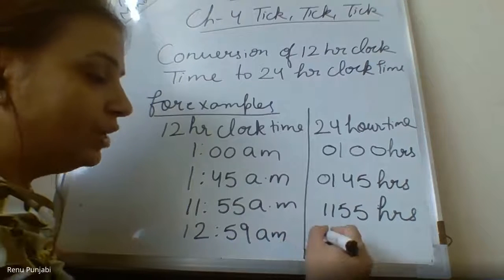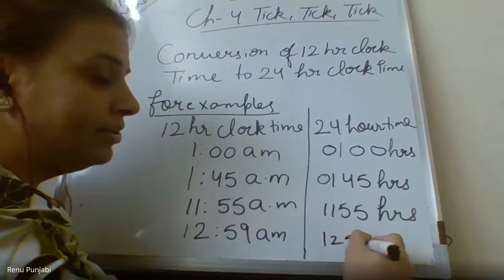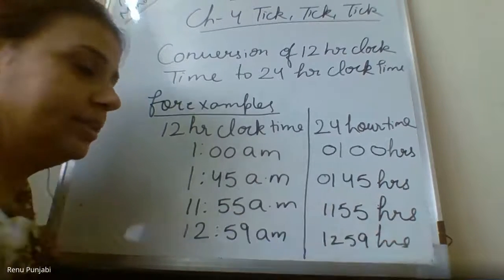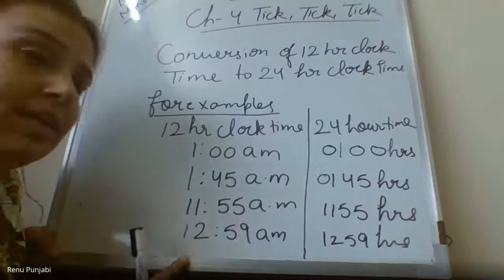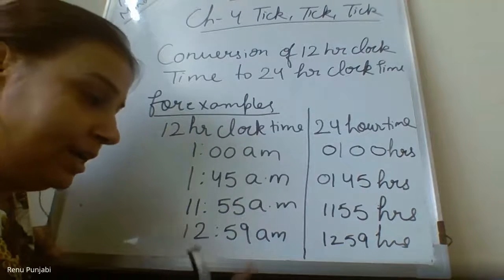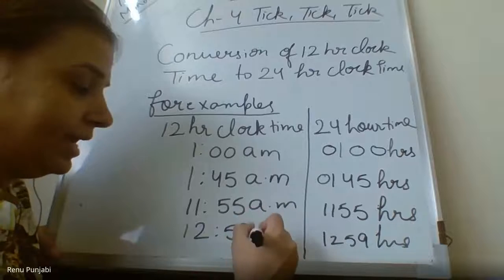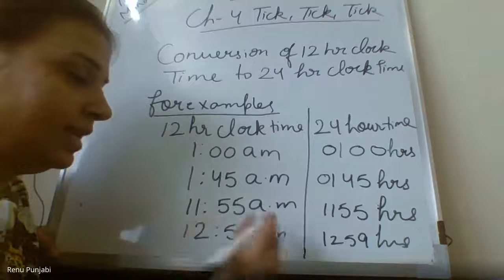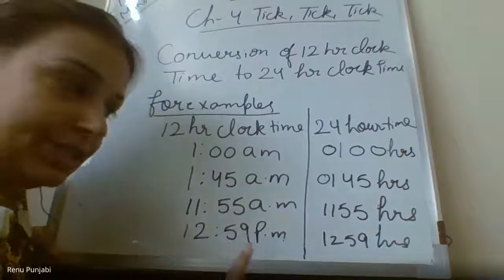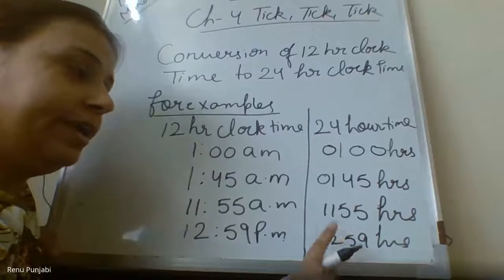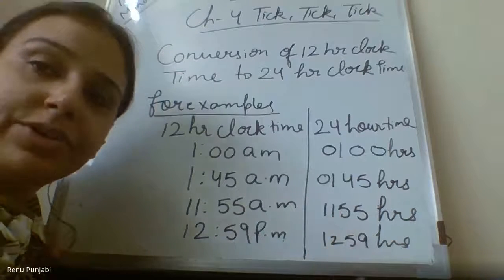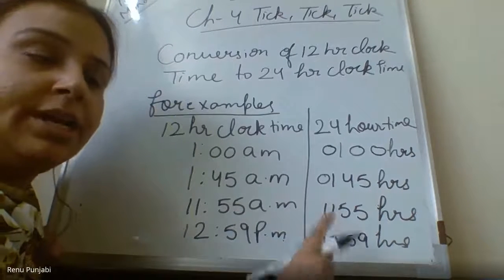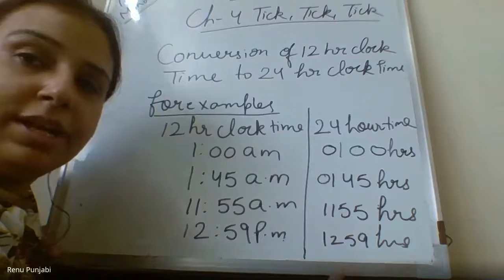So we will write 12:59 hours only. As soon as it completes 1 PM, then we will convert it into 13 hours. 1300 hours. Clear, children?